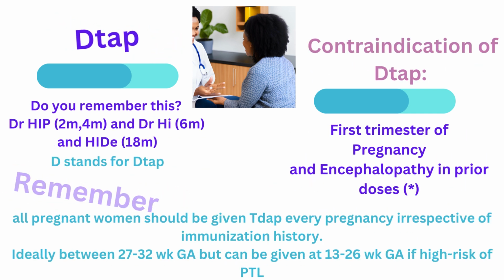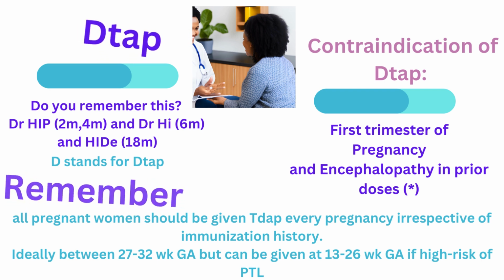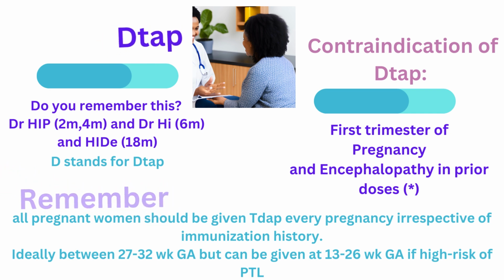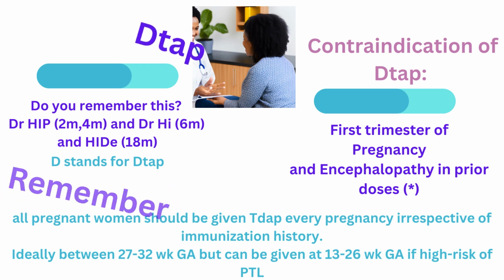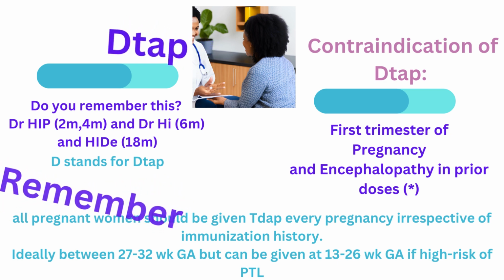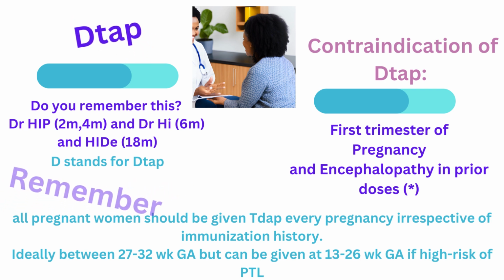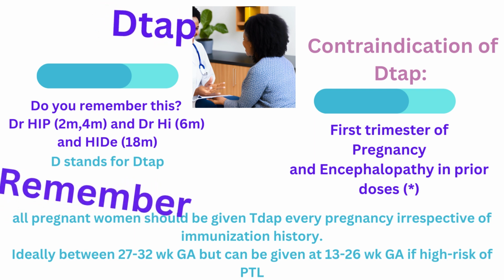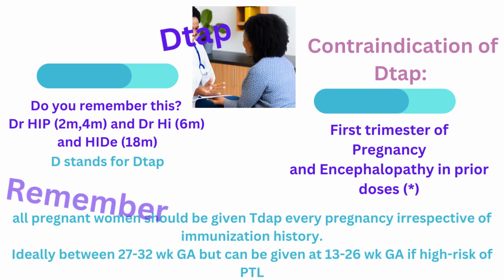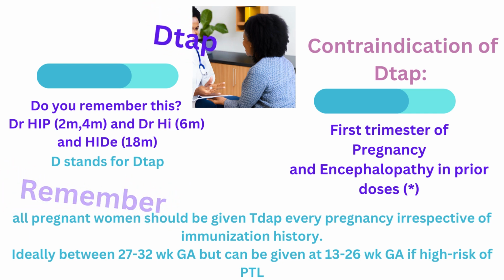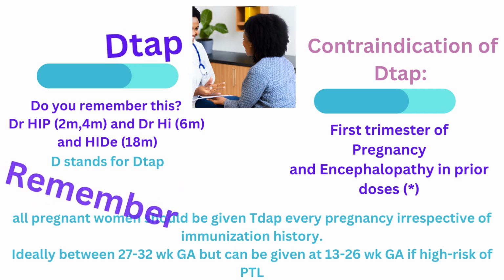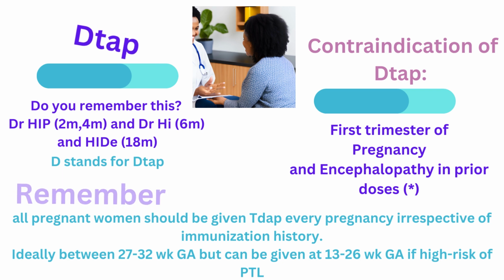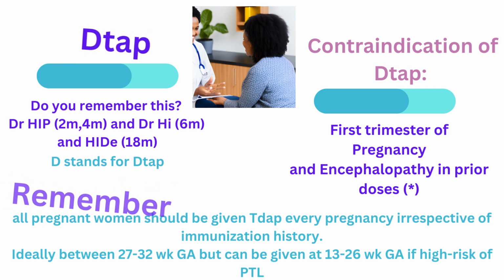Next, time for the DTaP vaccine. Do you remember Dr. Hip and Dr. He and Hide? These are the vaccinations for DTaP. Dr. Hip, Dr. He, and Hide stand for DTaP. So, what are the contraindications of DTaP? DTaP is contraindicated in the first trimester of pregnancy and in any encephalopathy in prior doses. So encephalopathy in prior doses, and pregnancy, just the first trimester.